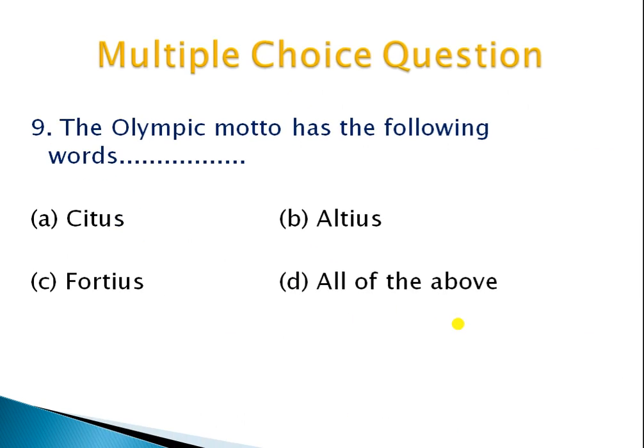The next question is question number 9. The Olympic motto has the following words. Option A Citius, B Altius, C Fortius, and the last option is D all of the above. As you know, this is the right answer, all of the above, because these three are the Olympic motto: Citius, Altius, Fortius, which means faster, higher, and stronger. The motto was given by Father Didon.